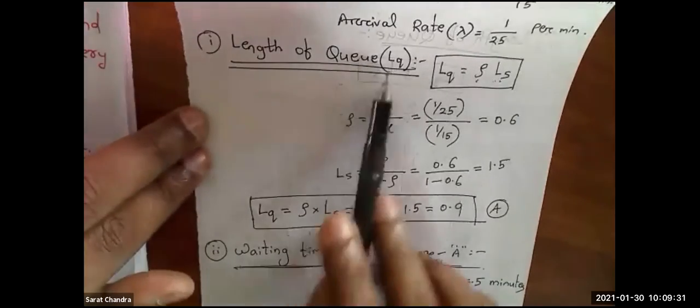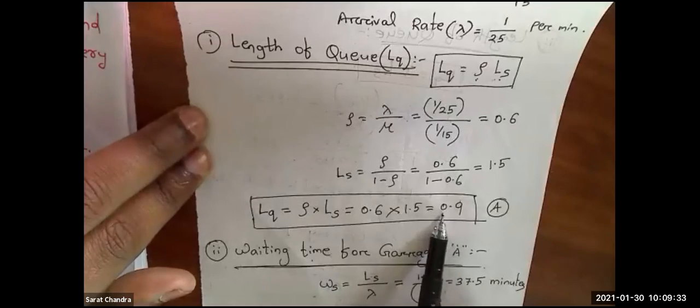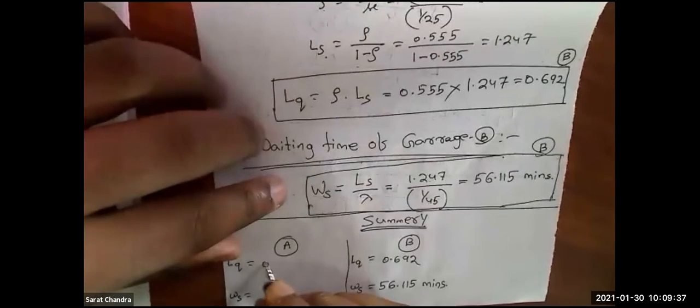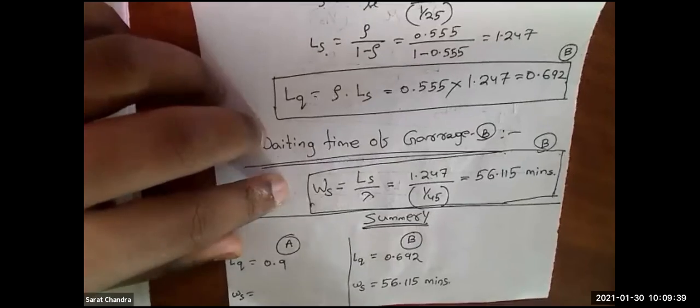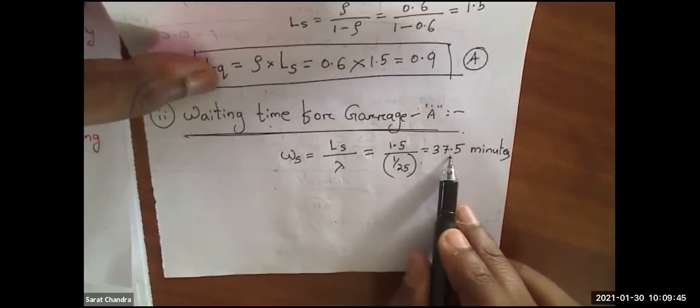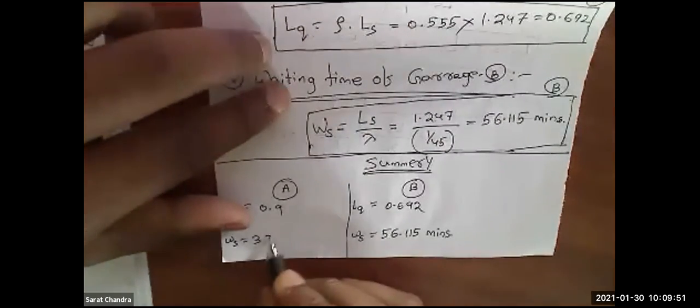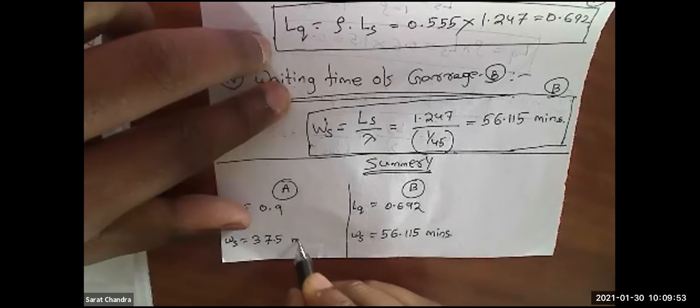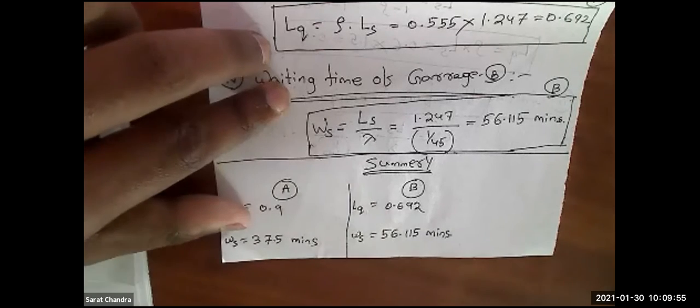Similarly, for garage A, the length of the queue is 0.9. I will write here that the length of the queue I got is 0.9. And what is the waiting time for garage A? For garage A, the waiting time was 37.5 minutes.